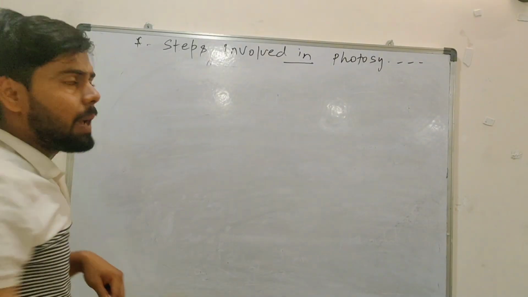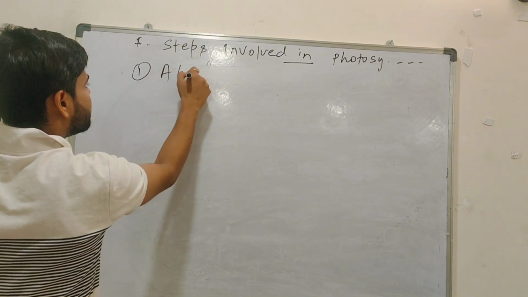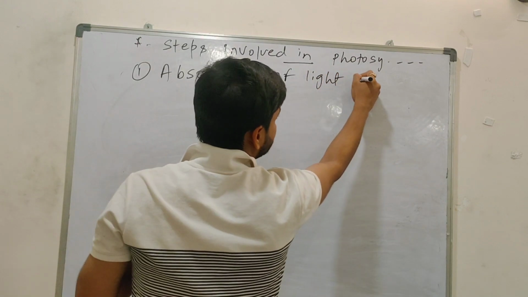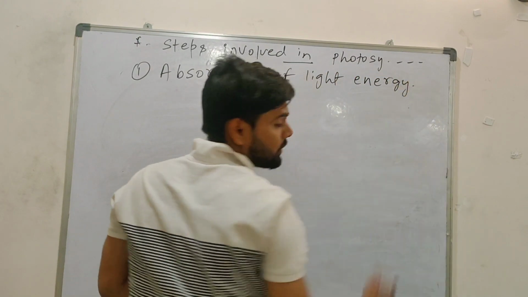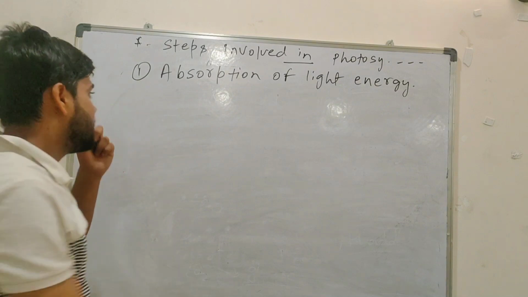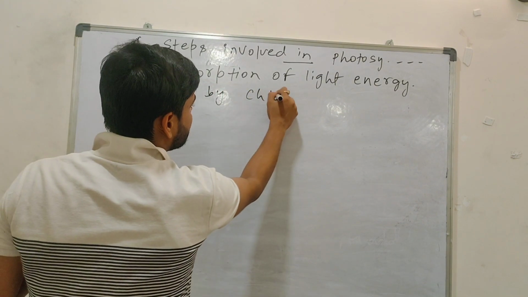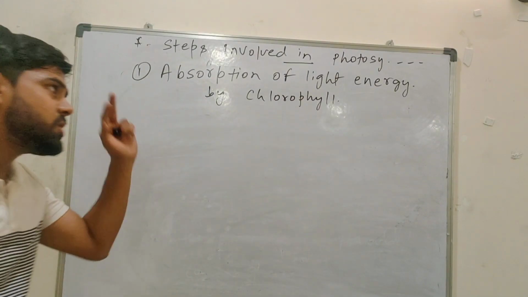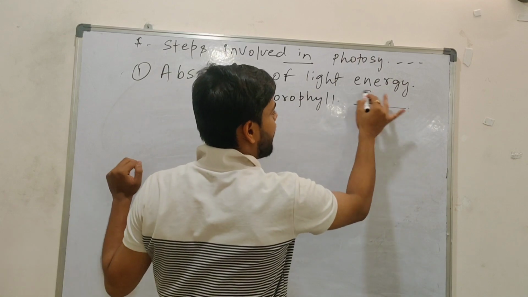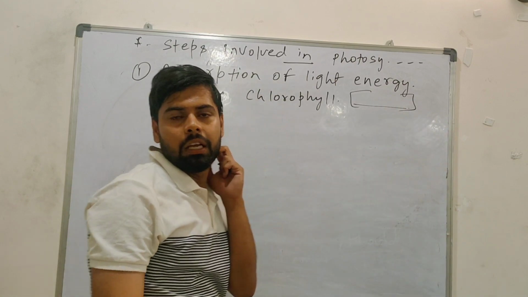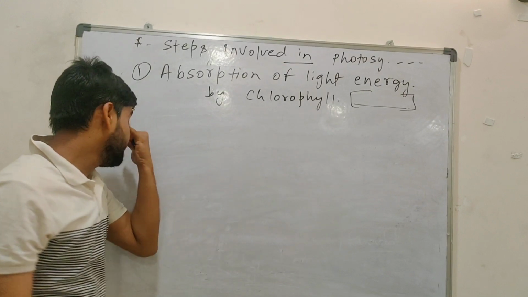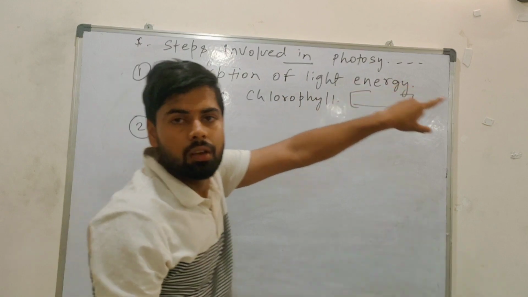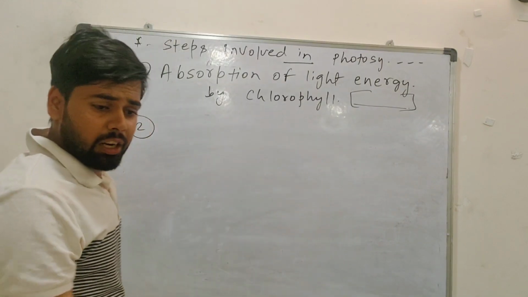So first thing, what happened? Absorption of light energy. What we did? We absorb light energy with the help of chlorophyll. How much do we absorb? Comment section. How much light energy do we absorb? In the comment section I want the answer. Okay? So the answer is 1%. How much? 1%. Is this clear to you?